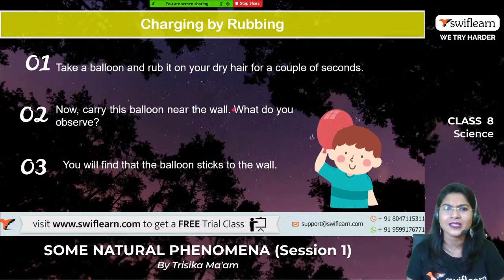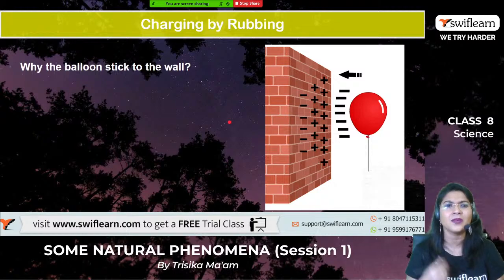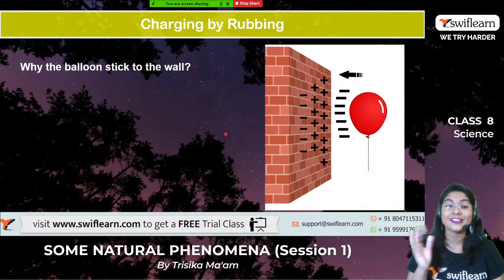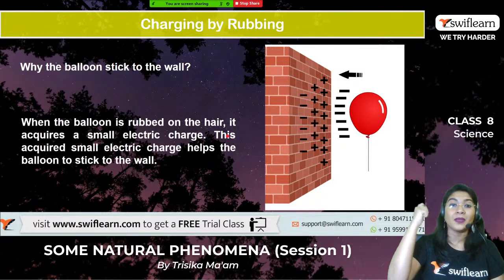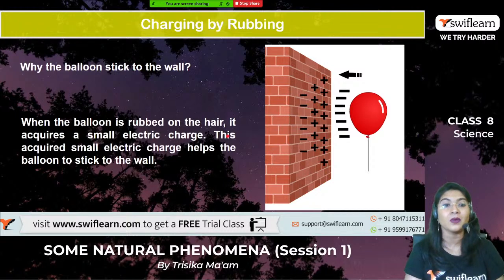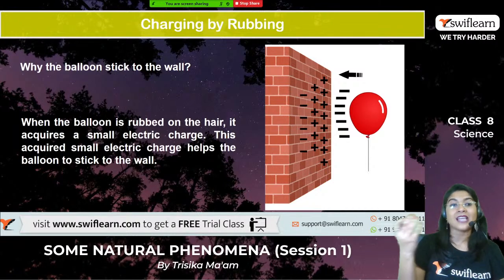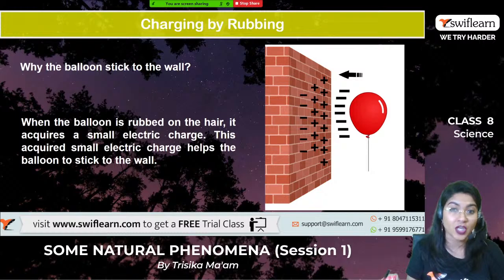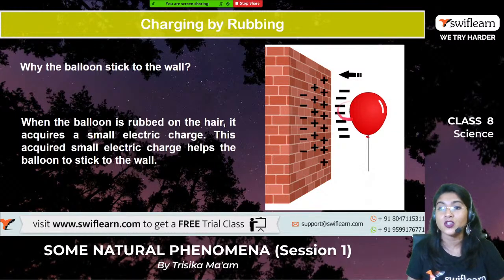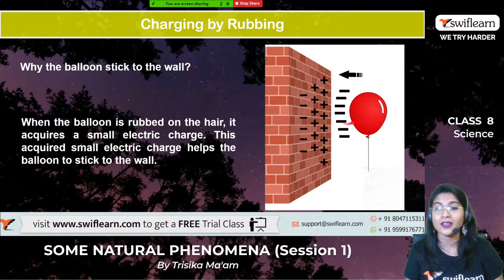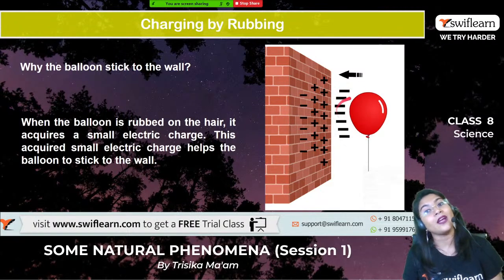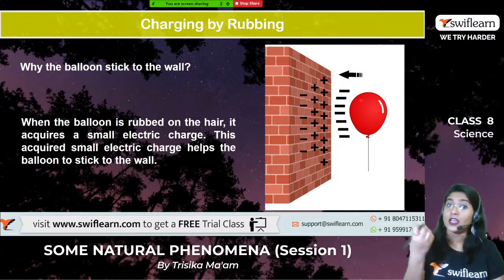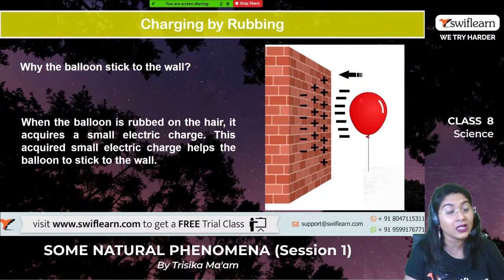Do you know why it is happening? Yes, why is the balloon sticking to the wall? Yes, due to the difference in their charges. While we are rubbing the balloon on our hair, it acquires one type of charge. We can see in this picture that the balloon is acquiring negative charges, right? When it acquires negative charges, it will try to pull the positive charge of the other object.